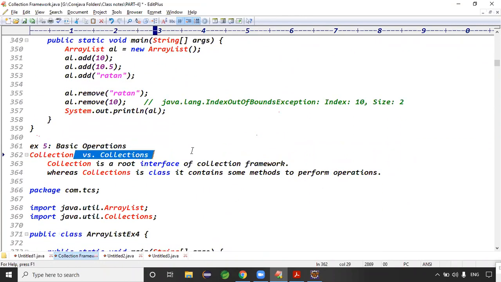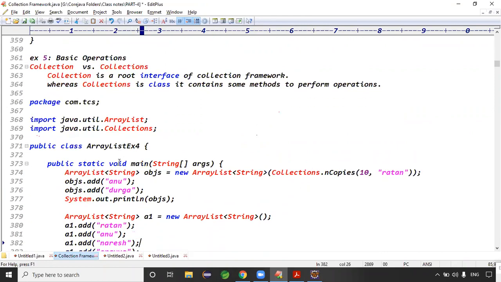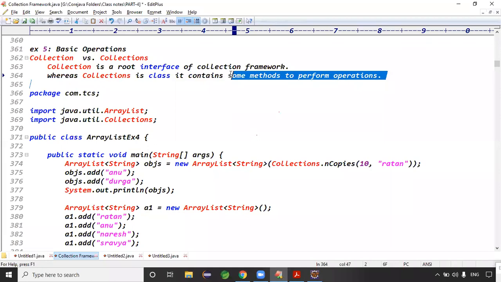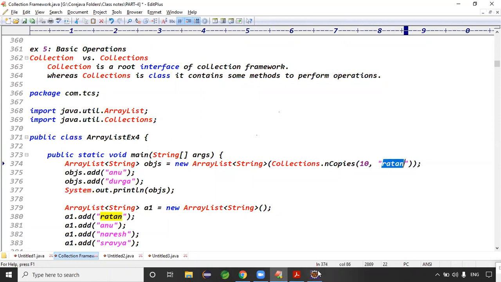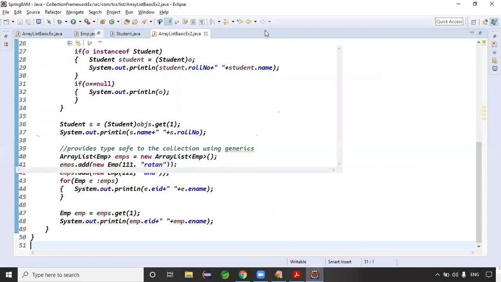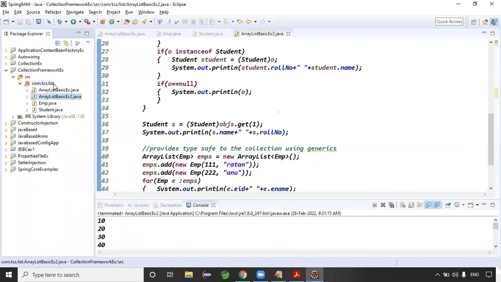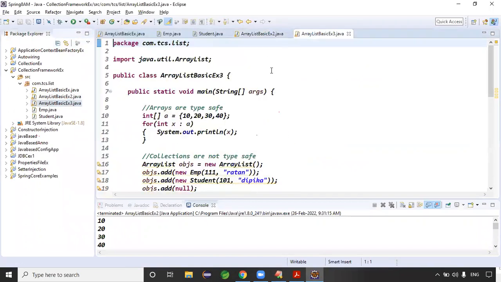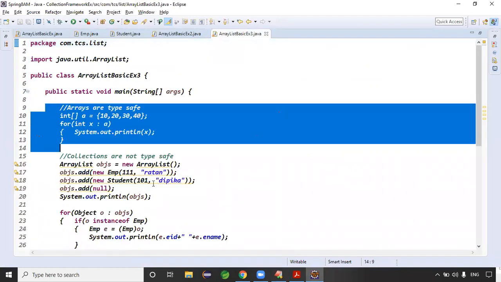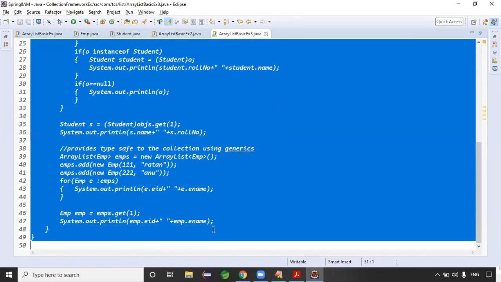And the Collection versus Collections, guys. Today, the first point I said was Collection versus Collections, right? For that point, let me give one thing here. Collection is a root interface of the collection framework, whereas Collections is a class, it contains some methods to perform some operations, right? See, guys, in an ArrayList, I want to add Ratan 10 times. Then what will you guys do? Maybe we'll write a for loop, i equal 0, i less than 10, i plus plus, right? But writing the for loop is not at all recommended in real time.